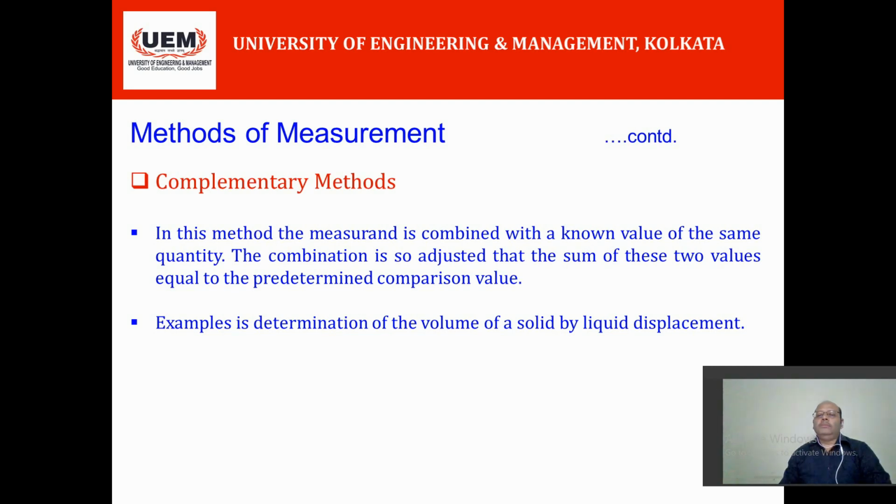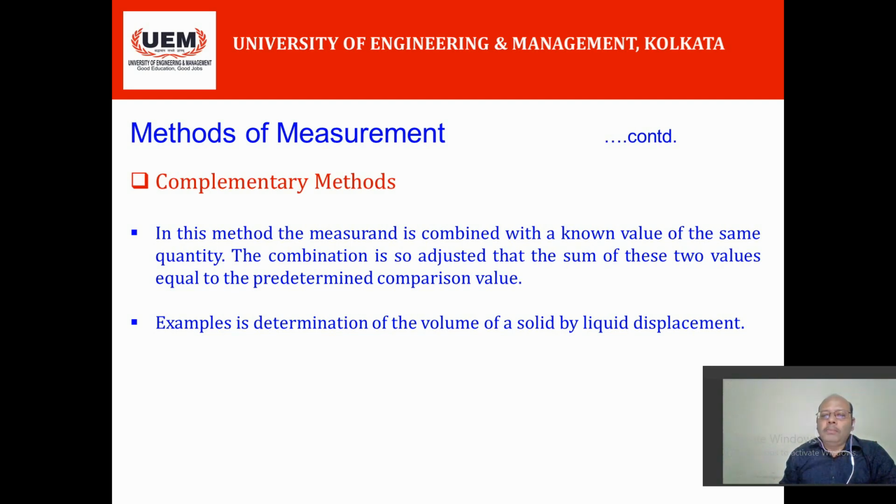Suppose you want to measure the volume of a cork. You have to combine this measurement, that is the cork, with a known value of the same quantity, suppose a stone.